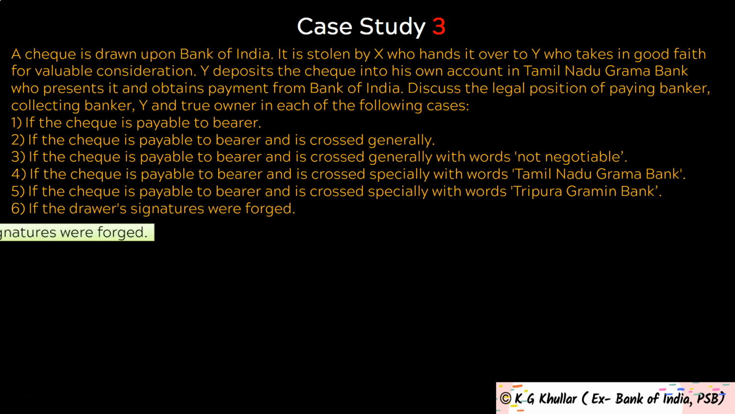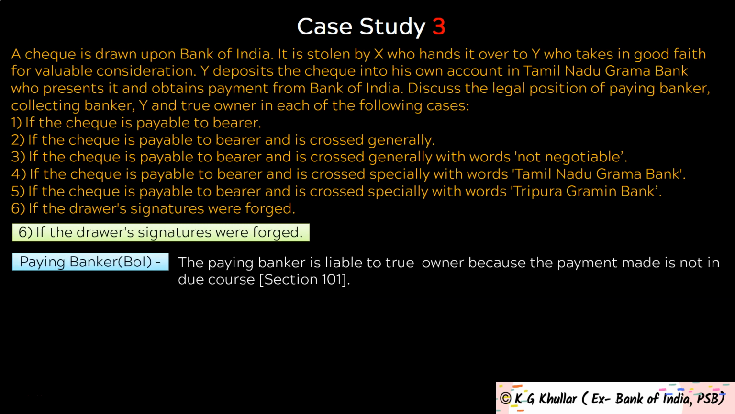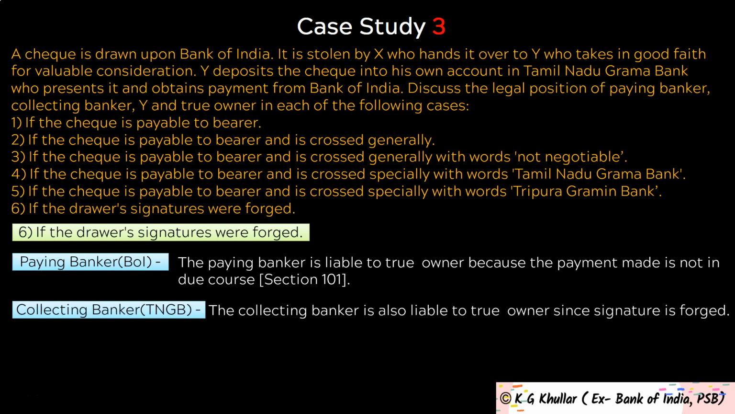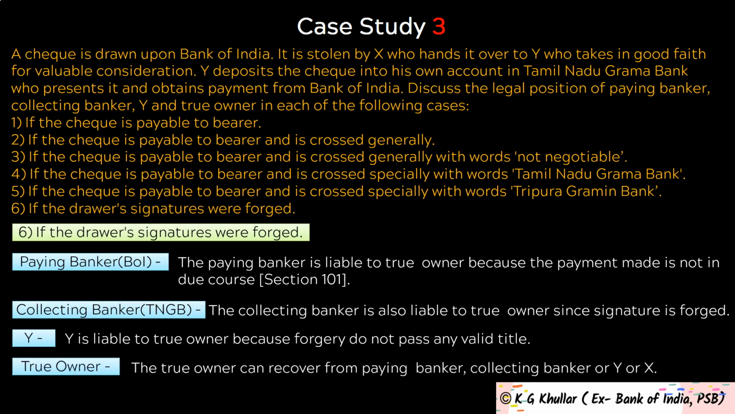And the last case of this case study is if the drawer's signature were forged. Now friends, in this case, the paying banker is liable to the true owner because the payment made is not in due course. Then the collecting banker is also liable to the true owner since signature is forged. Next, Y is liable to the true owner because forgery does not pass any valid title. And lastly, the true owner can recover from paying banker, collecting banker or X or Y.